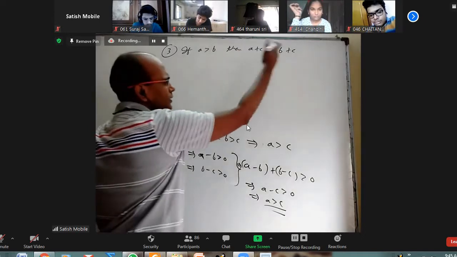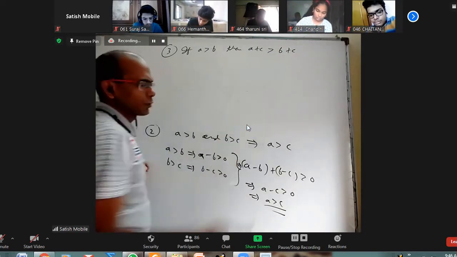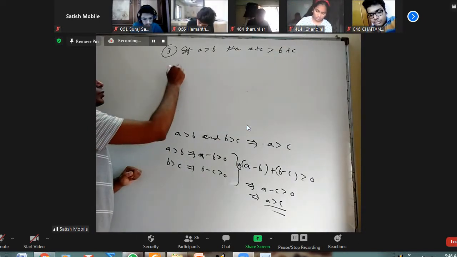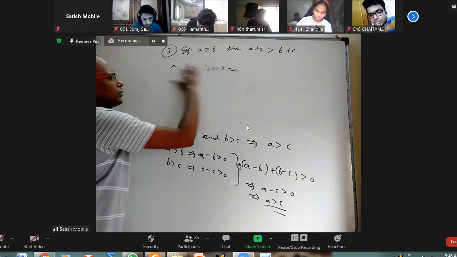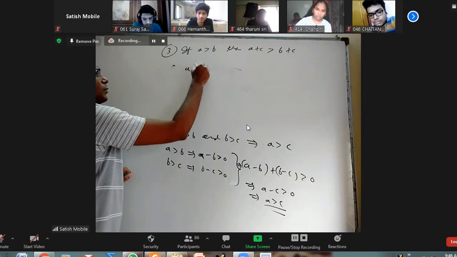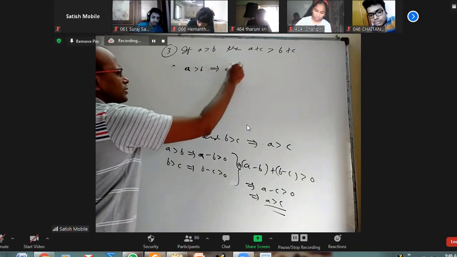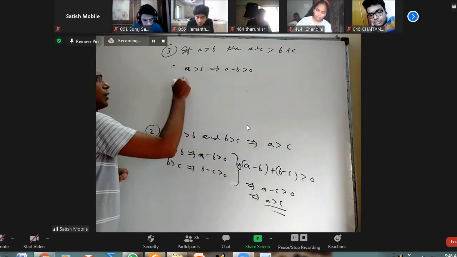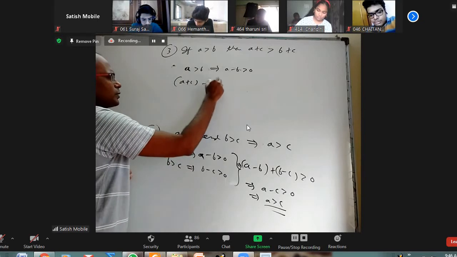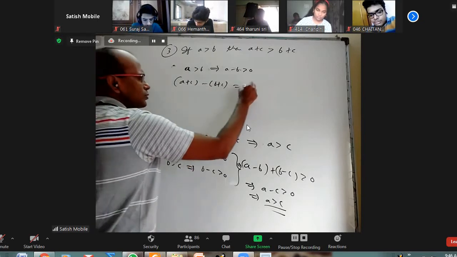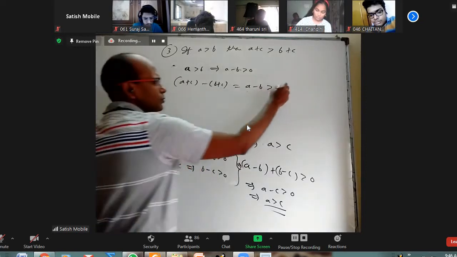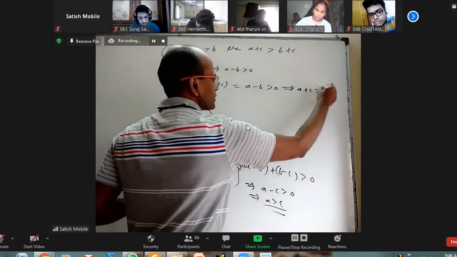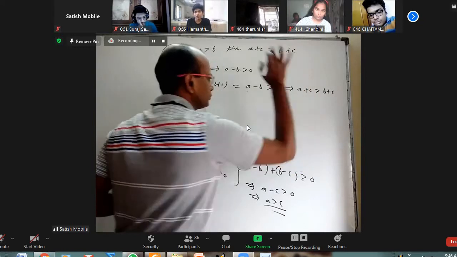Again, how to prove something is greater than the other one? Take this minus this. If you prove it is positive, it is done. So A plus C minus B plus C. First of all, A greater than B implies A minus B is greater than 0. Now, if you take A plus C minus B plus C, that is actually A minus B only, and we already know A minus B is positive. This minus this is positive means proved that A plus C is greater than B plus C.